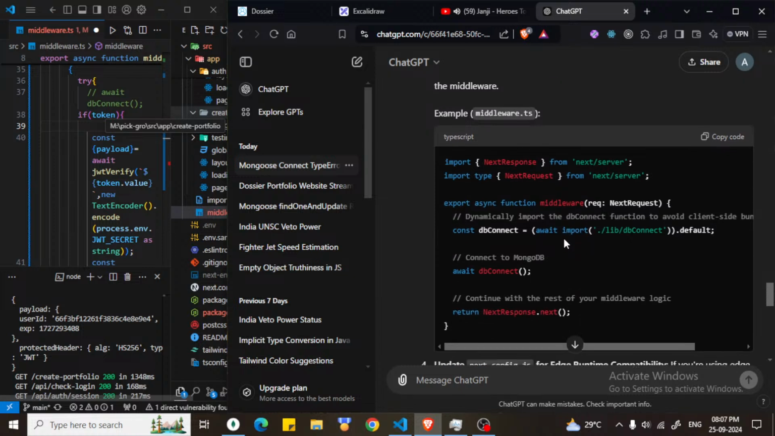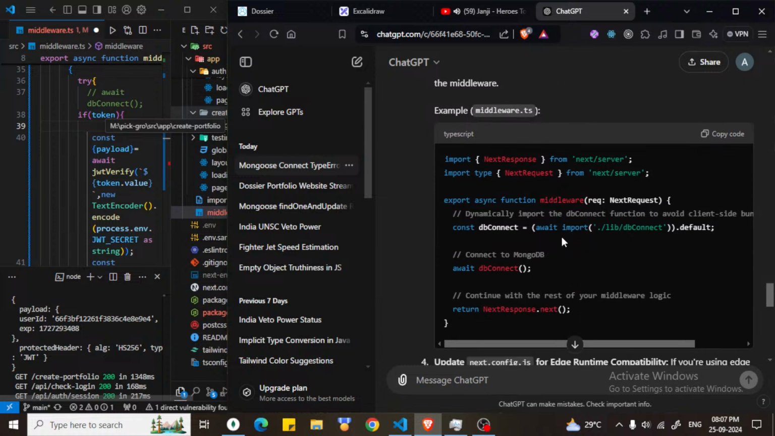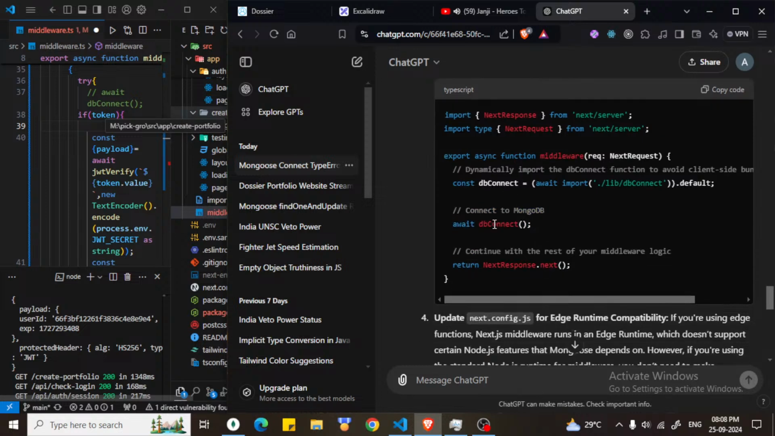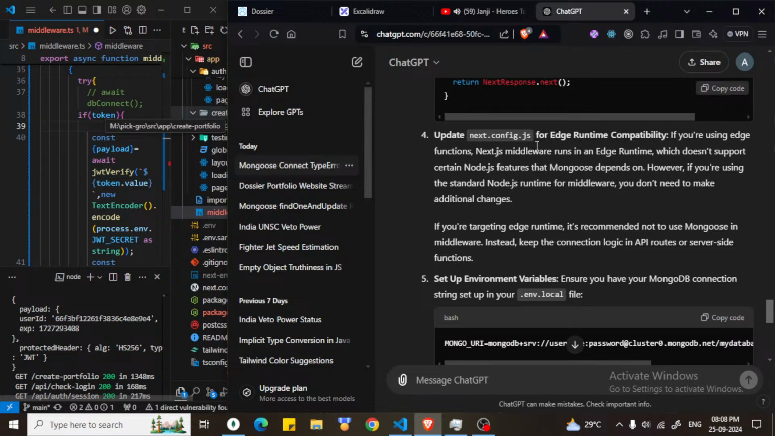Middleware. Oh, we can do this. Dynamically import. Is this a good practice?